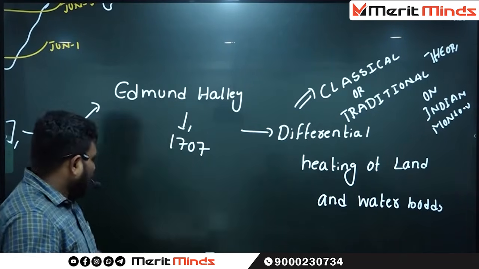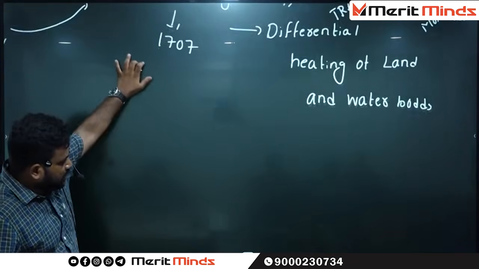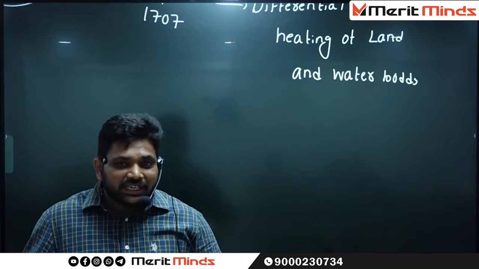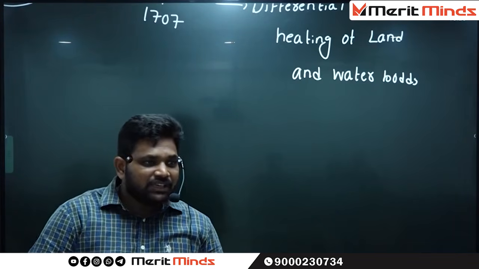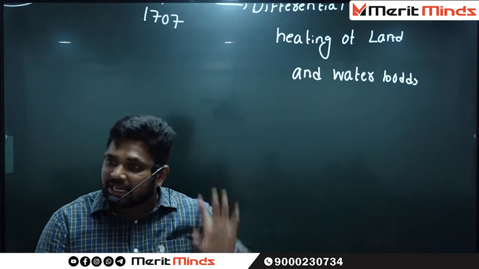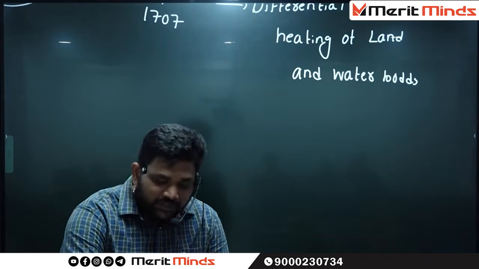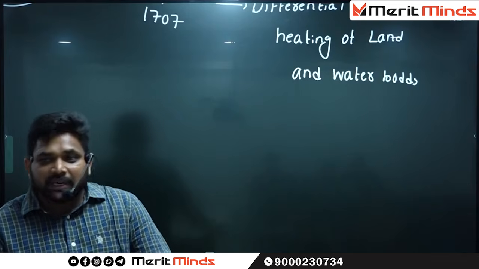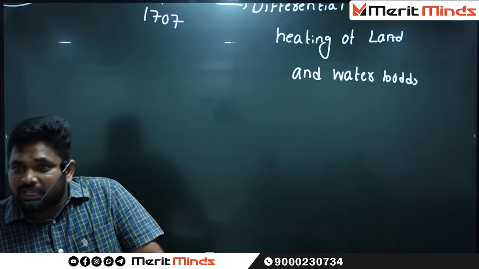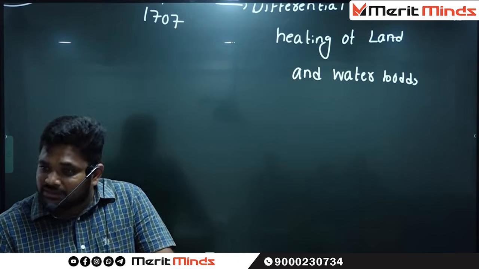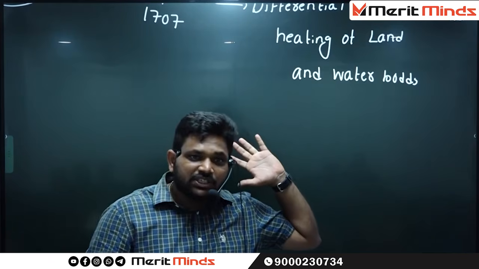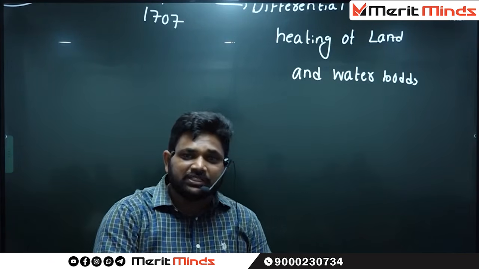But after 1951, because of the development of science and technology, certain theories evolved which give better information regarding the monsoons than the Edmund Halley concept. From 1707 to 1951, how many theories were there?